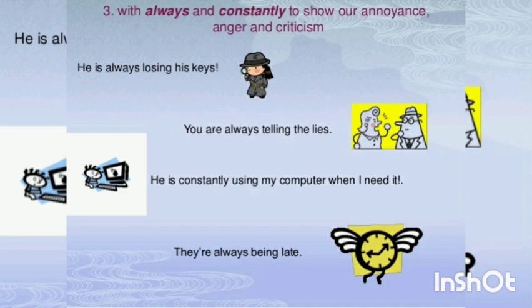Okay, usage number 3: with always and constantly, to show our annoyance, anger and criticism. Whenever you are using always and constantly, and the sentence also shows your annoyance and anger, that will also fall into the category of present continuous tense. He is always losing her keys. Here the annoyance of the speaker is referred. The speaker is getting annoyed by the action of losing keys.